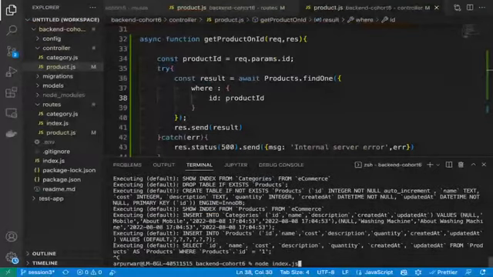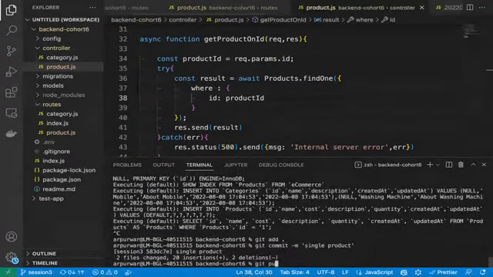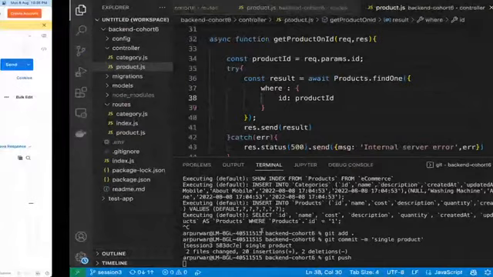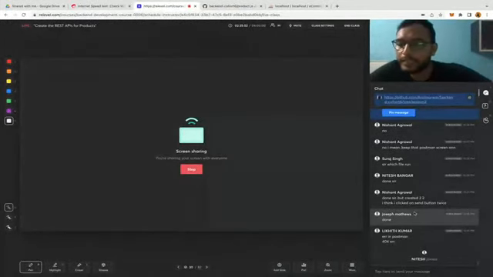Okay, guys, so let me push this change also. Whoever has done it, they can compare their changes with this. Whoever has not done it, please, you can look here, in single product. Yes, I just posted. Let me know in the chat if you guys are facing any other problem.